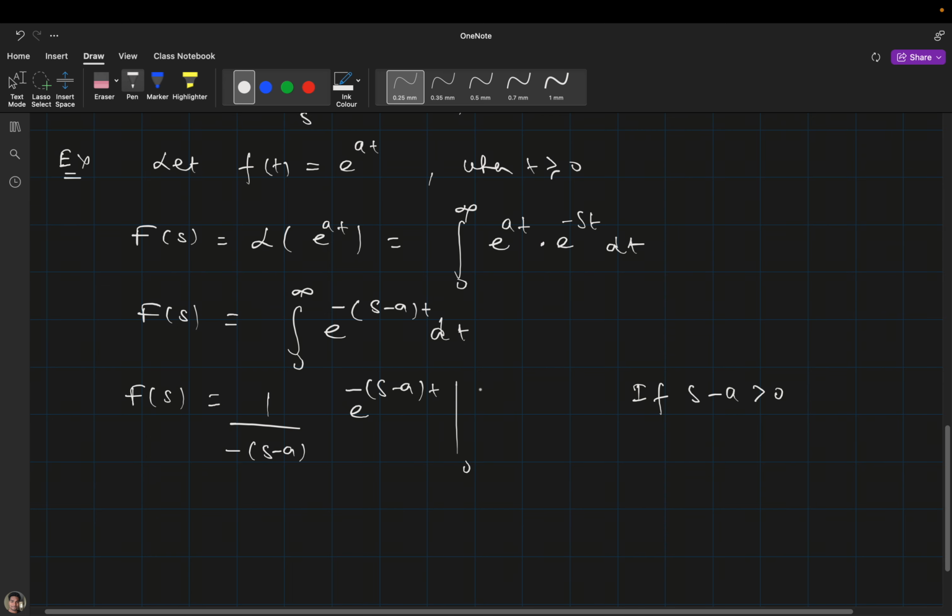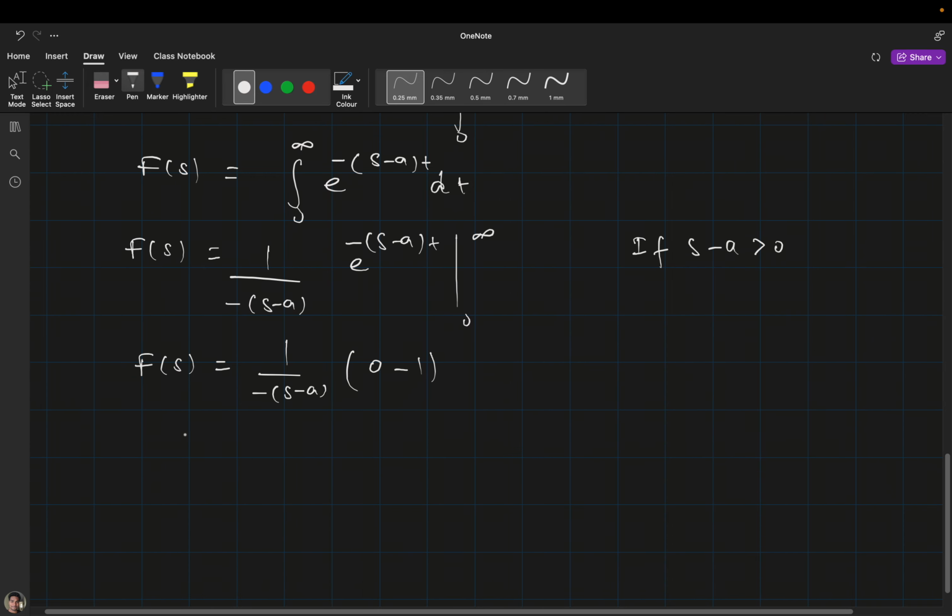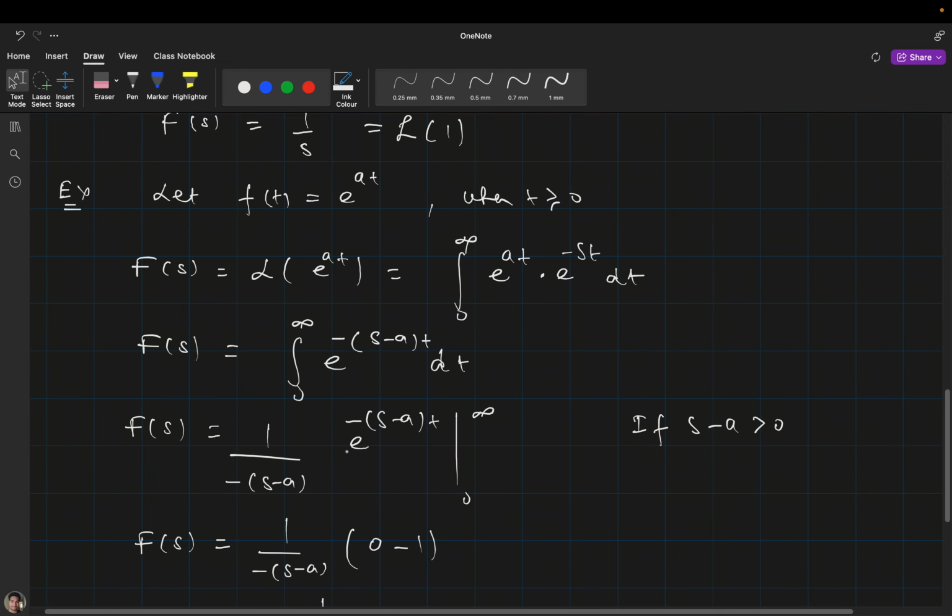Now we will put the limit 0 to infinity, and you can see that it is 1 divided by minus (s minus a), and when you put the limit it will be 0 minus 1. So simply it will be 1 divided by (s minus a). Okay, so this is the second example.